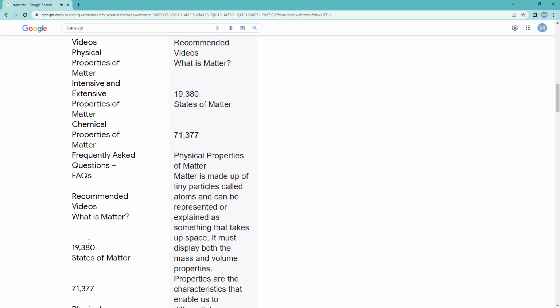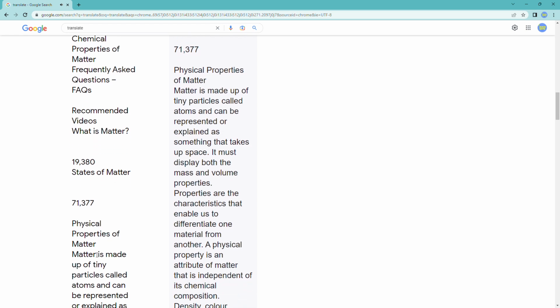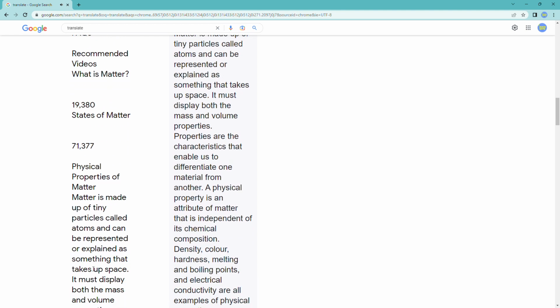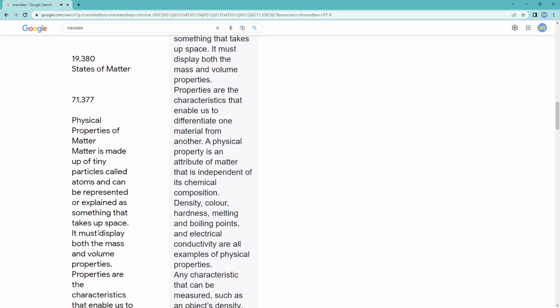What is matter? States of matter. Physical properties of matter. Matter is made up of tiny particles called atoms and can be described as something that takes up space. It must display both the properties of mass and volume.